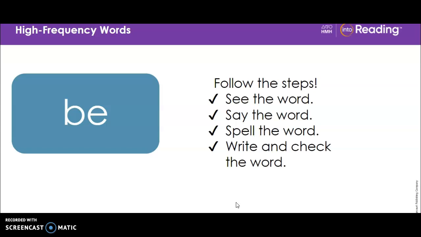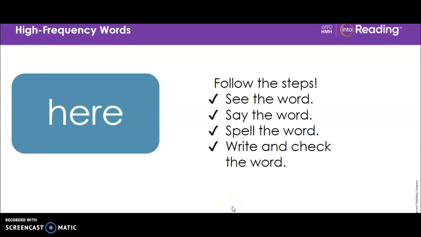Look at the word. Repeat the word after me. Bee. Bee. Apples can be red, yellow, or green. Say the word again after me. Bee. Look at the letters in the word. Let's spell it out loud. B-E. The letter E stands for the long E sound. Blend with me. B-E. Bee. Now skywrite the word bee. B-E. Try to write it without looking. B-E.